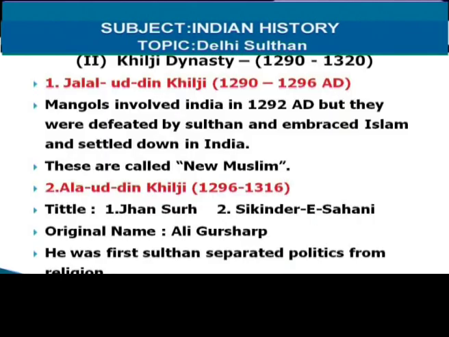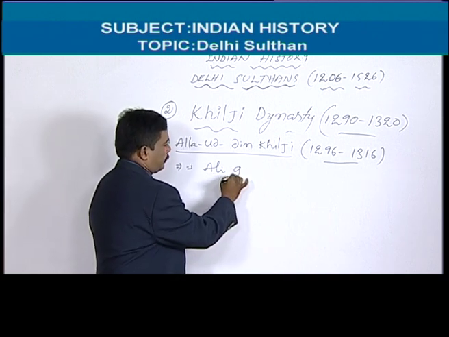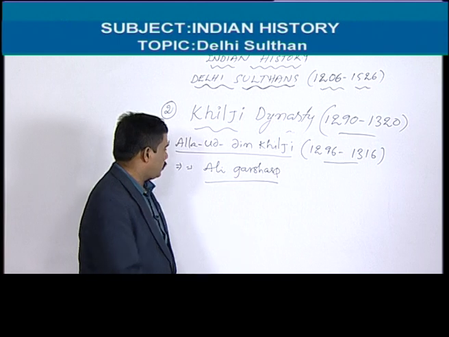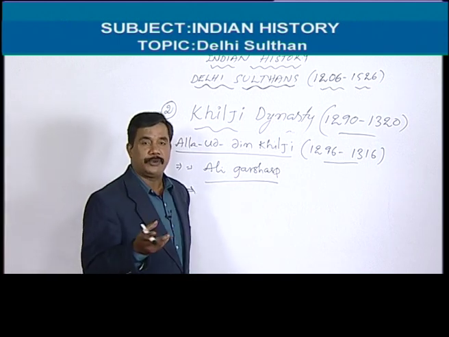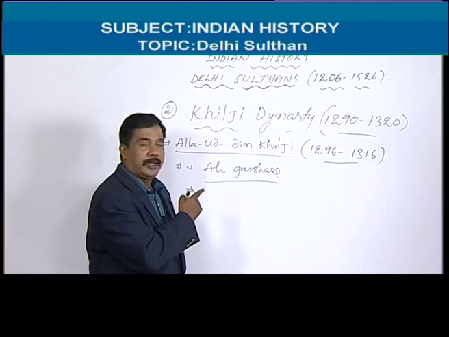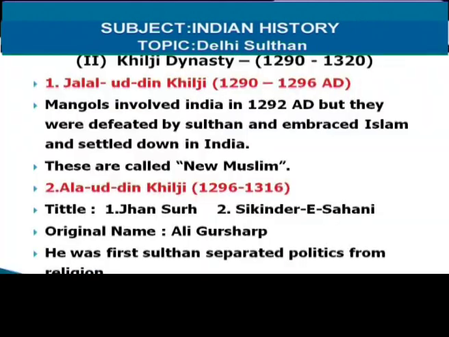So Alauddin Khilji was the most important ruler among all the Delhi Sultans. Alauddin Khilji's original name was Ali Gurshasp, also called Juna Malik. He was a son-in-law and also nephew of Jalaluddin Khilji. The maximum success of Jalaluddin Khilji was because of Alauddin Khilji. In Indian administration, he is the real ruler of reforms in the Indian administration system.